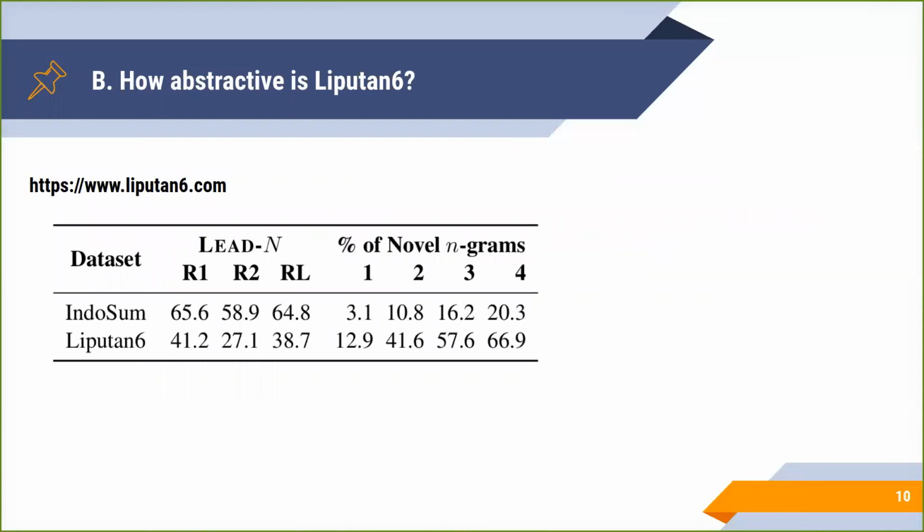In this table, we provide a comparison of IndoSum and Liputan6. This table reveals that Liputan6 consistently has lower ROUGE scores R1, R2, and RL for lead, and significantly has a higher percentage of novel n-grams. This novel n-gram is calculated relative to the source document, which indicates that the gold summary of Liputan6 is more abstractive than IndoSum.